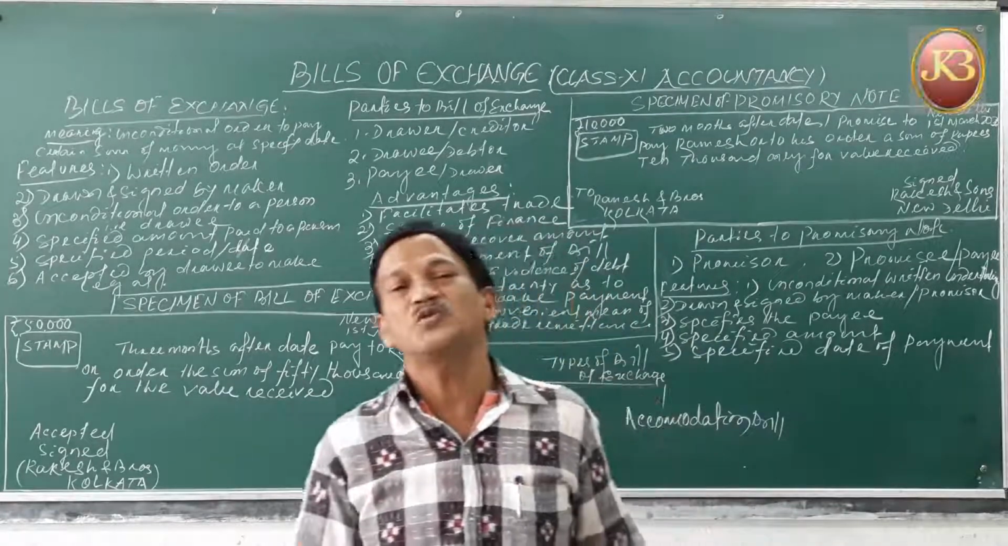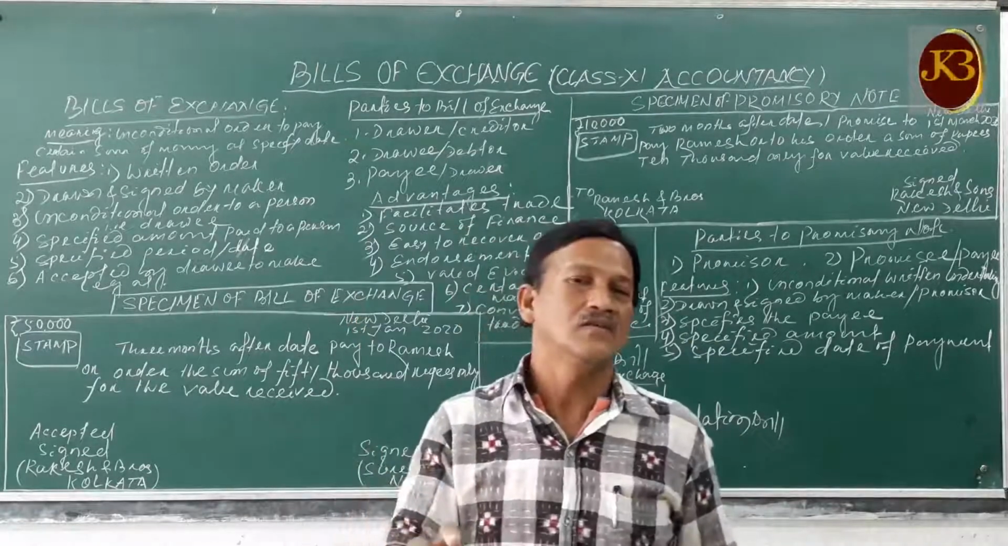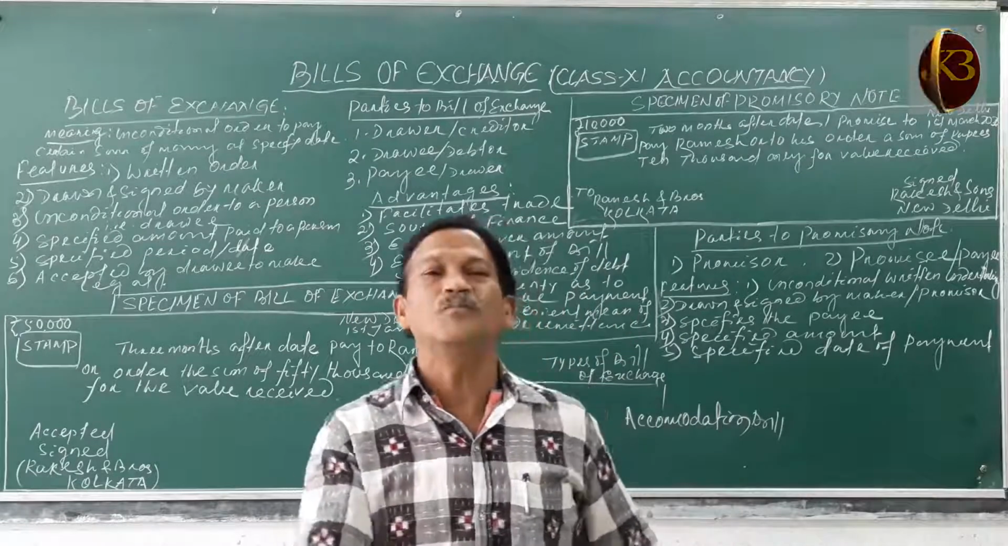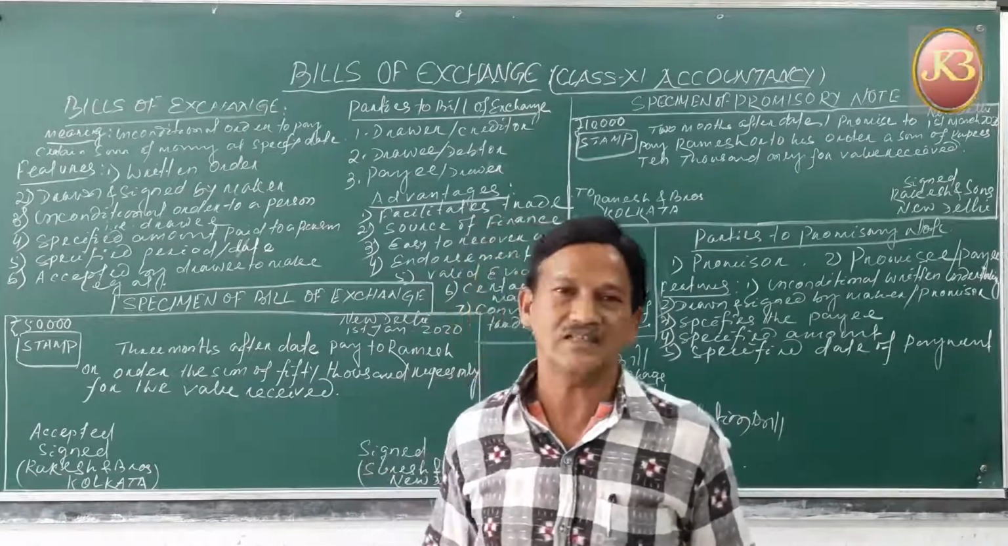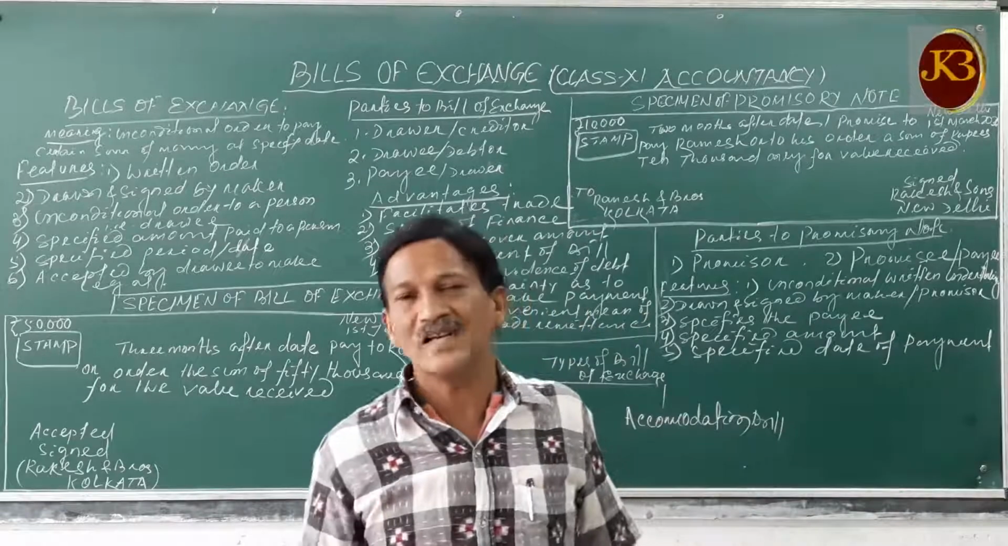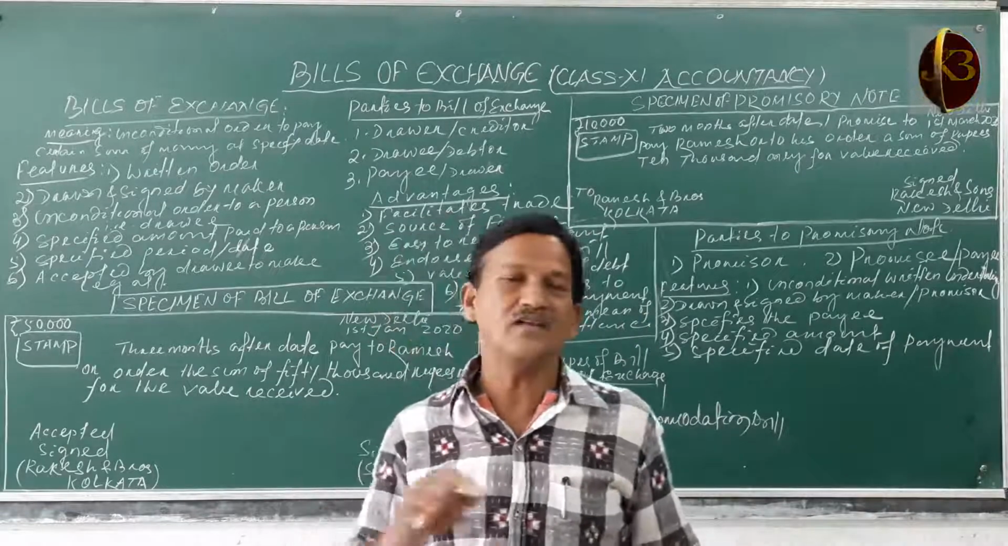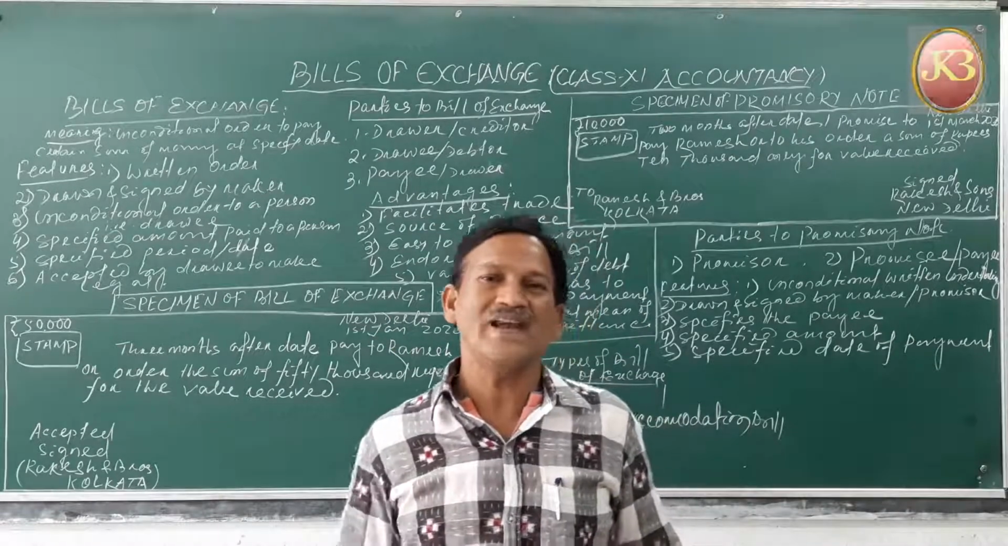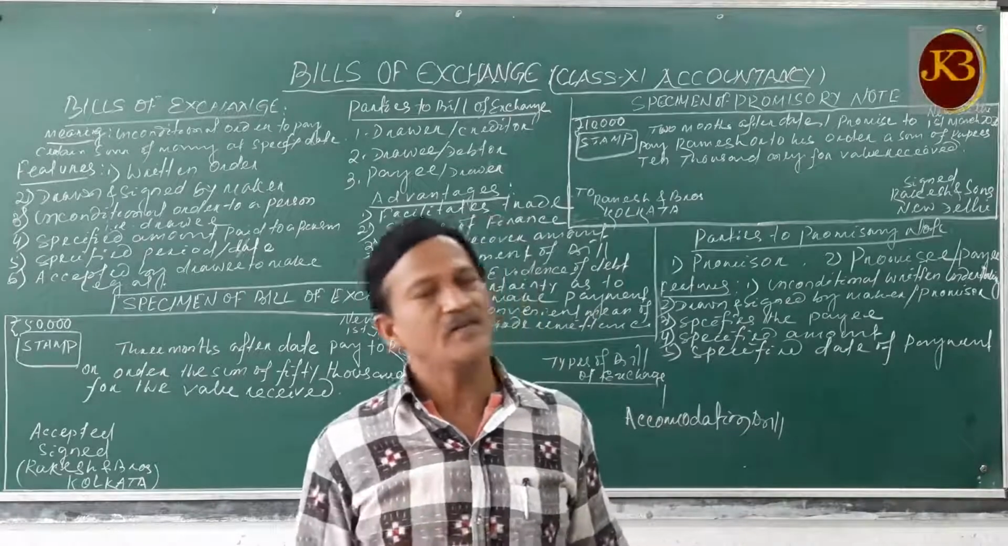Why don't we make some writing records and documents for the credit transactions? When we are selling goods on credit by the creditor to the debtor, the creditor makes a document, and the debtor makes a promise,